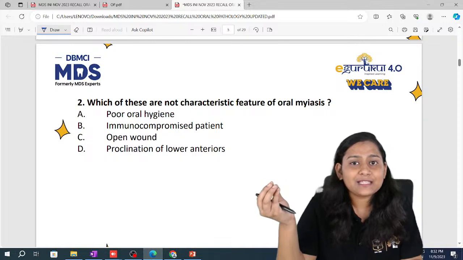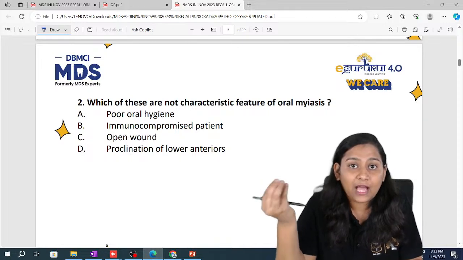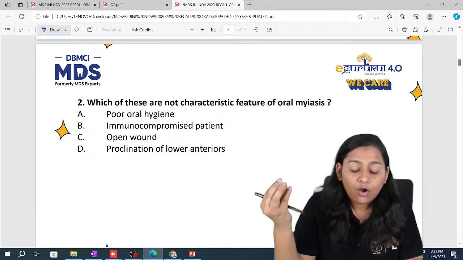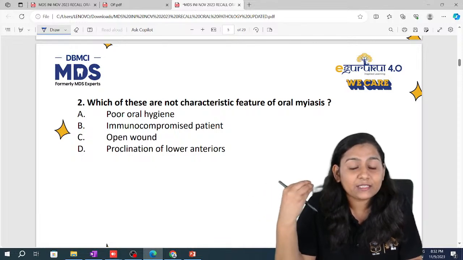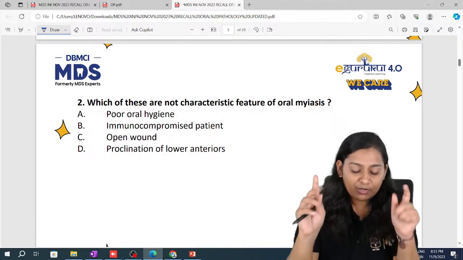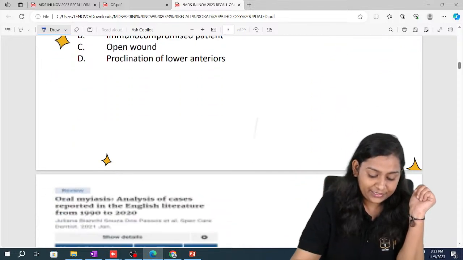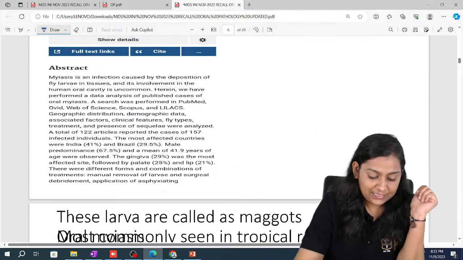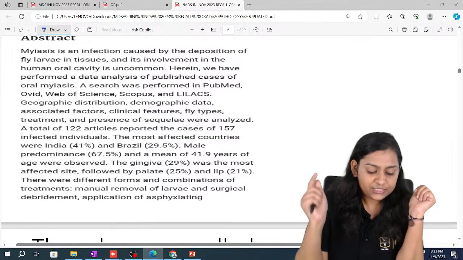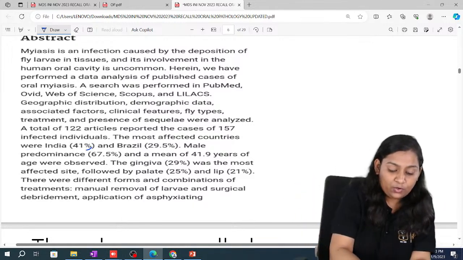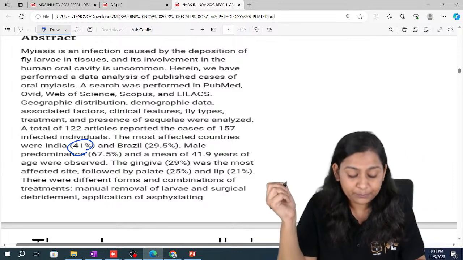Now, oral myiasis occurs as a result of larva or parasites which come to the infected area of patients who are not maintaining proper oral hygiene. All these questions were directly picked from one article which I will quote right now. See, oral myiasis: the most affected country was India, at 41%.